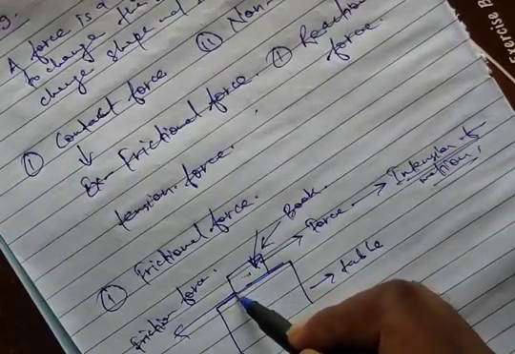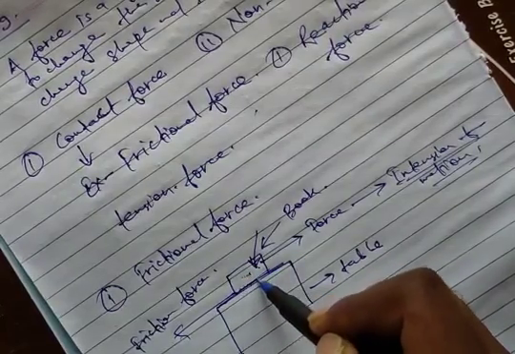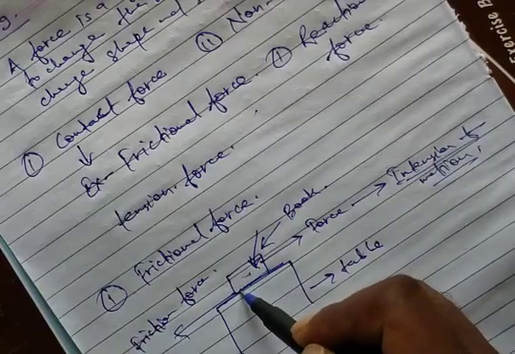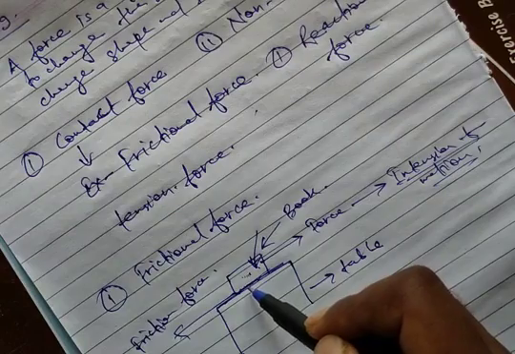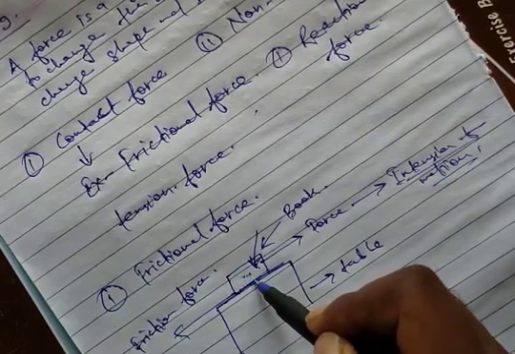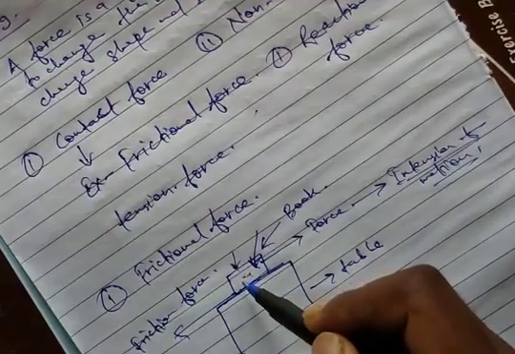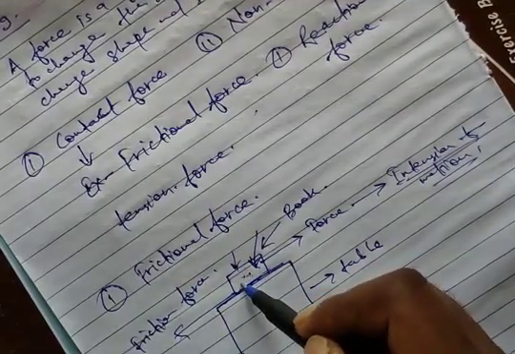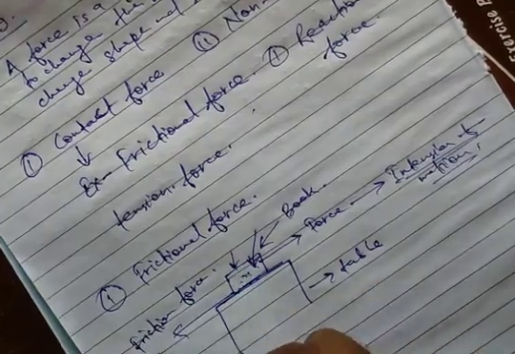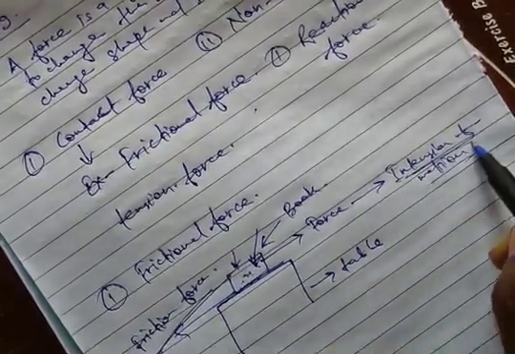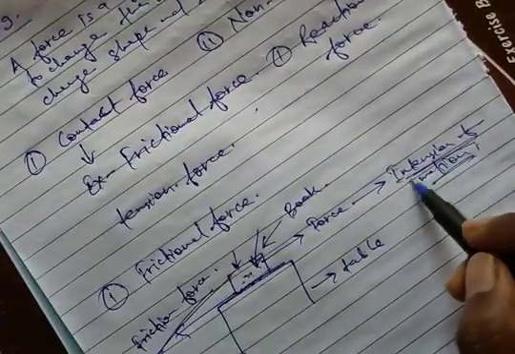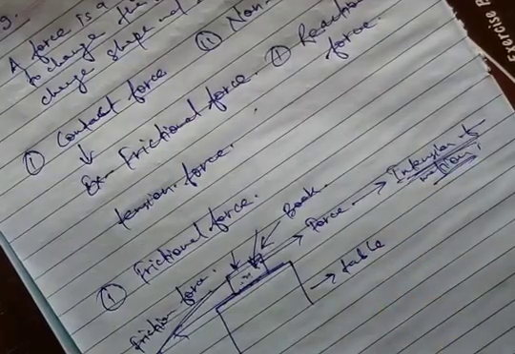Okay, why does the frictional force occur? Because there is a rough surface which interlocks the book and the table so that it opposes the motion of the book, and this opposing force is known as frictional force, which is always in the opposite direction of motion of a body.